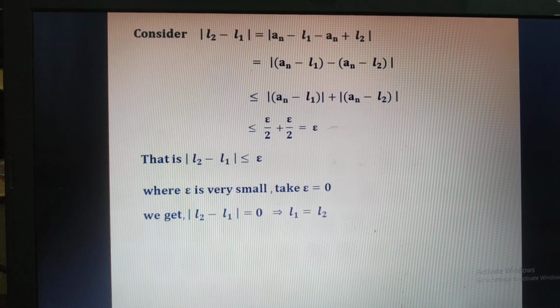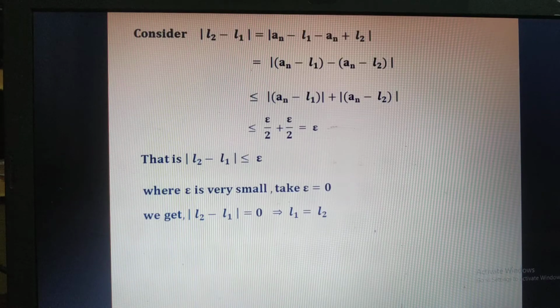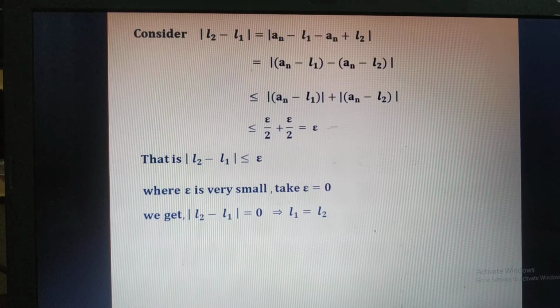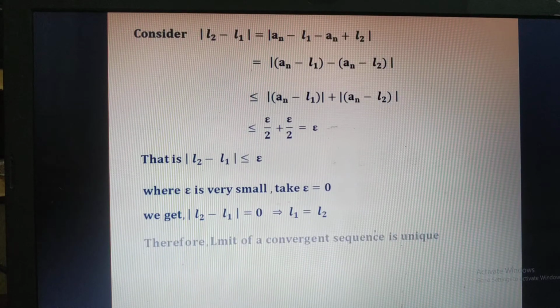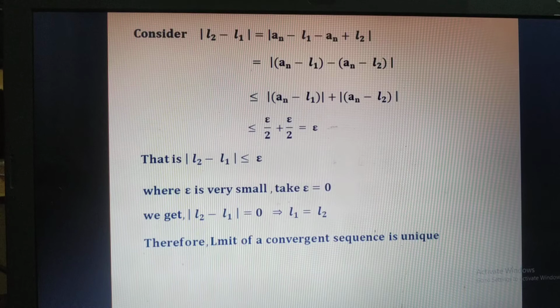Immediately we get modulus of L2 minus L1 equal to 0, and it gives that L1 and L2 are equal. We initially took L1 and L2 as different limits of the convergent sequence an, but according to the definition we find that L1 and L2 are not different; they are the same. So this completes the proof of the theorem that the limit of a convergent sequence is unique.